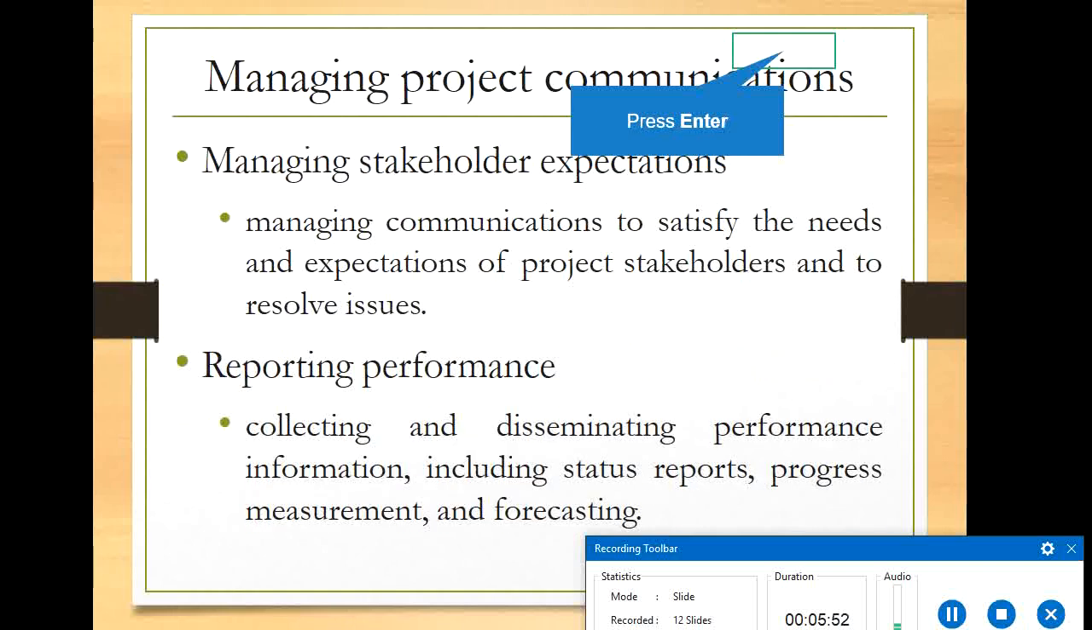And also managing stakeholder expectations, managing communication to satisfy the needs and expectations of the project stakeholders and to resolve issues. The project manager must know what stakeholders are expecting and what stakeholders require. And reporting performance, collecting and disseminating performance information, including status reports, progress measurements, forecasting, etc. These are the reports to the stakeholders: what is started, what is ongoing, the day-to-day activities and achievements, everything is reported.